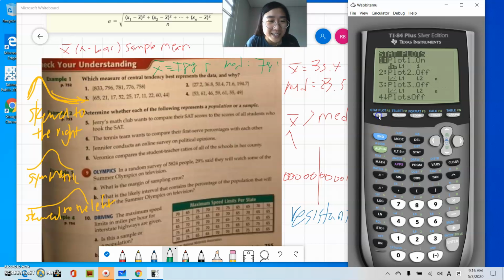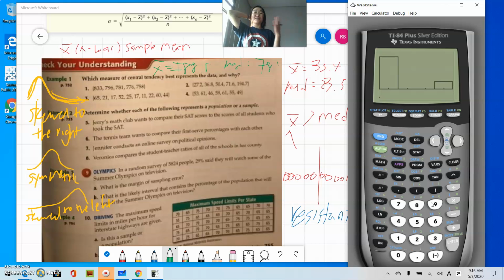Not scatter plot. What is it called? Histogram looks like. So let's change it to L2, and then go to zoom 9. Again, there are only 5 values. Histogram is not the best way to look at things, but we have most of the... Oh, it's very clear, it's very skewed because everything else is under 100, and we have a 194, which is like an extreme value.